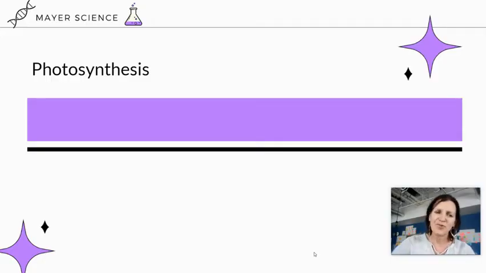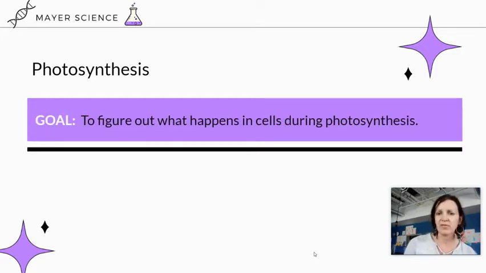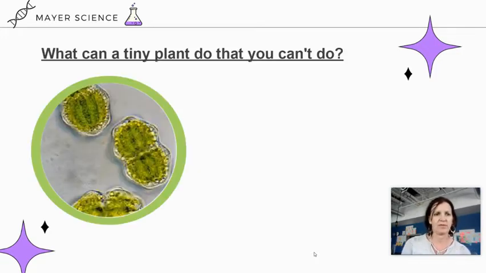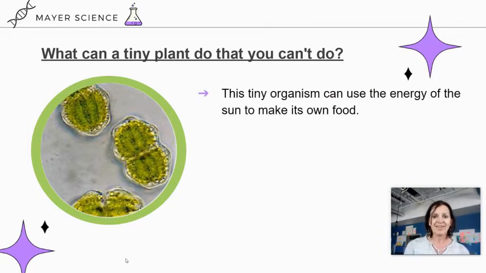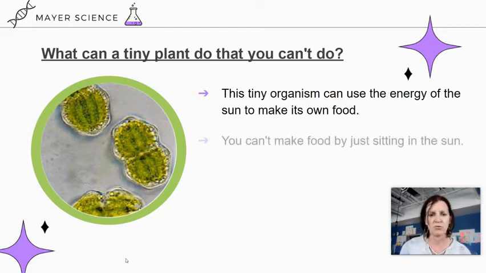So the goal of this short video on photosynthesis is to figure out what happens in cells during photosynthesis. Here in this picture, we are looking at little tiny cells of algae. Most algae that we think of and know about are one-celled organisms. They are a type of plant, and this particular type of plant can do something that you can't do, and that is use the energy of the sun to make its own food.